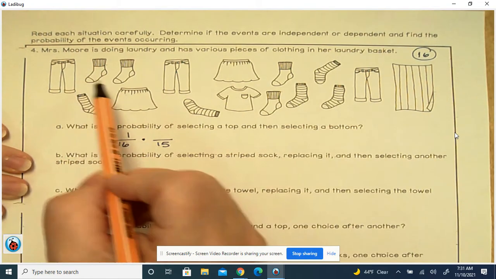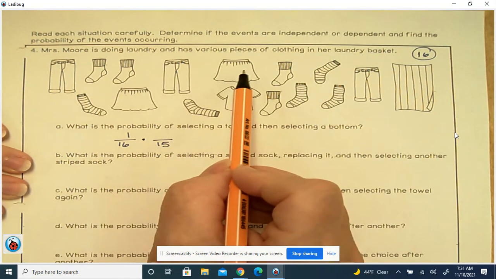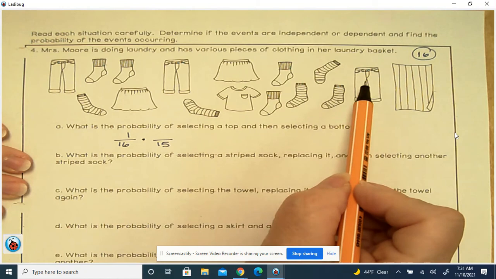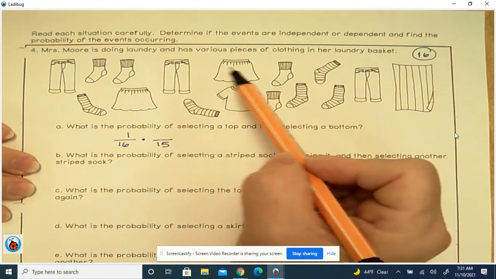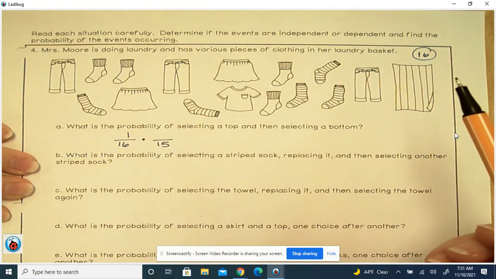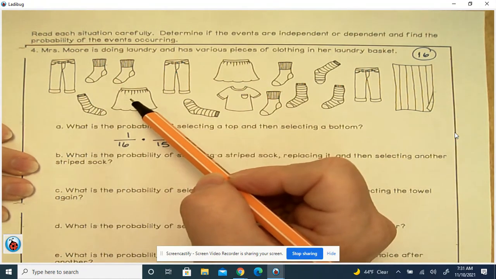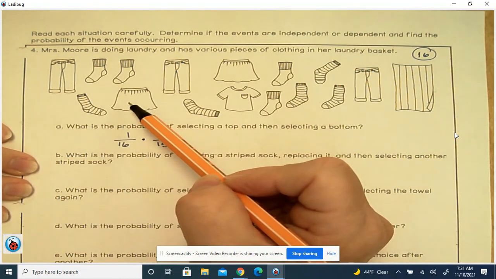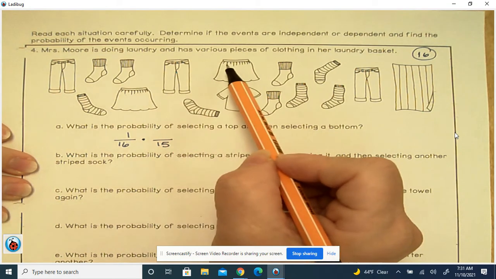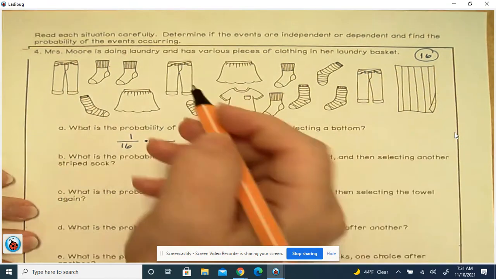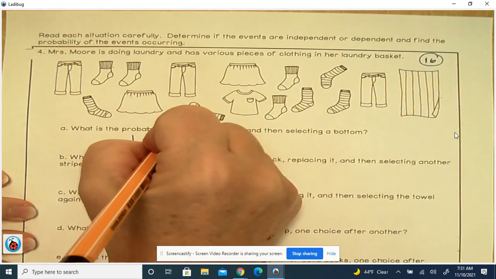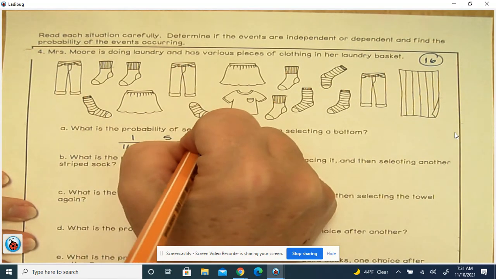So how many bottoms? 1, 2, 3, 4, 5. 5 out of 15 in the bottoms. 1 times 5 is 5.